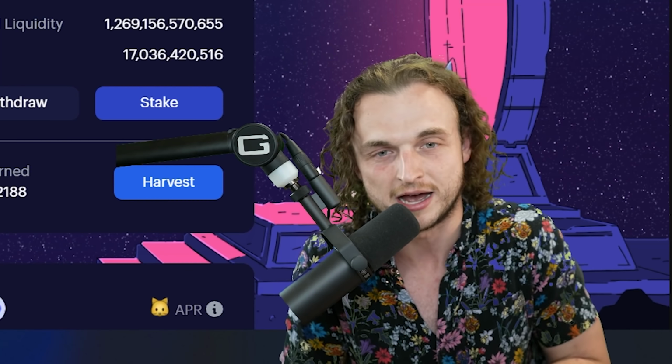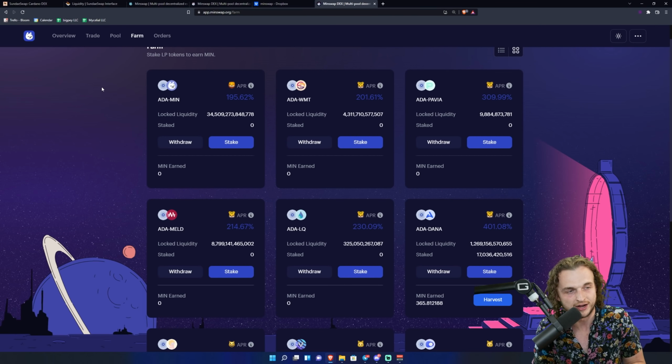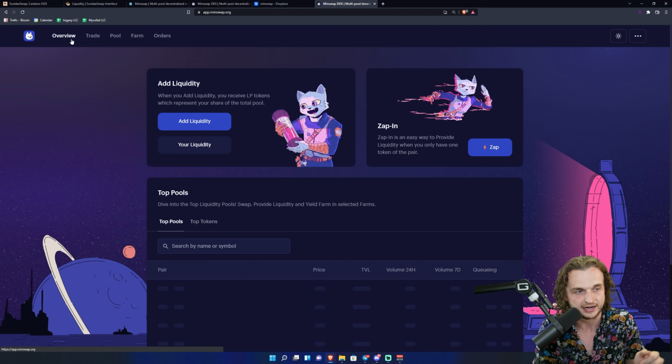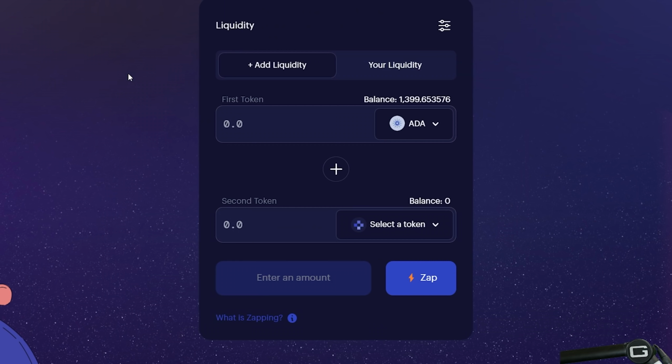So this was the MinSwap guide. Real quick to show you guys how to provide liquidity, make sure you know, because it is a guide. What you need to do is go to add liquidity. Once you're in the add liquidity tab, you need to have two tokens, both ADA and the other token you want to farm. So maybe that's Min, maybe that's Liquid.